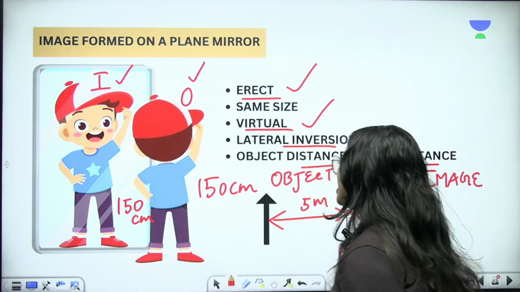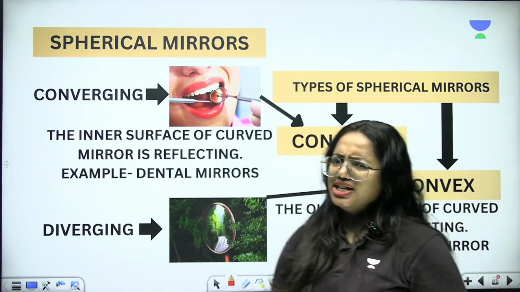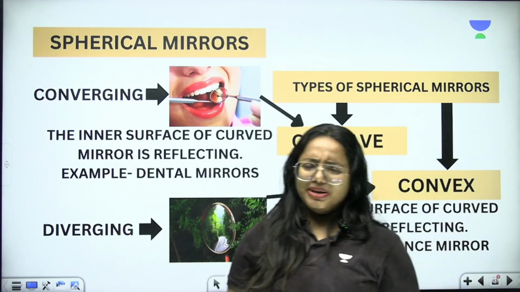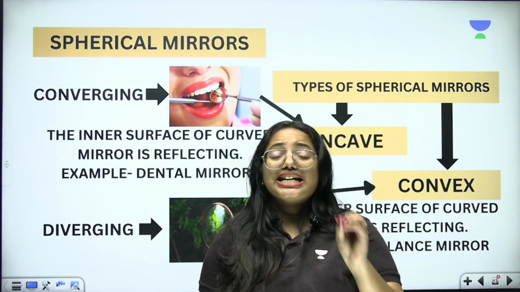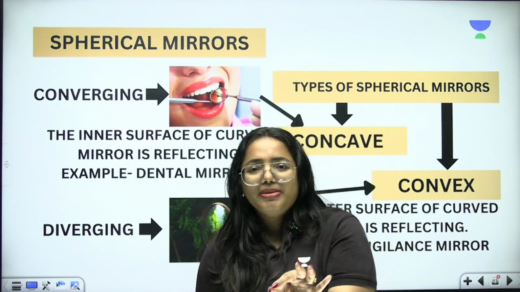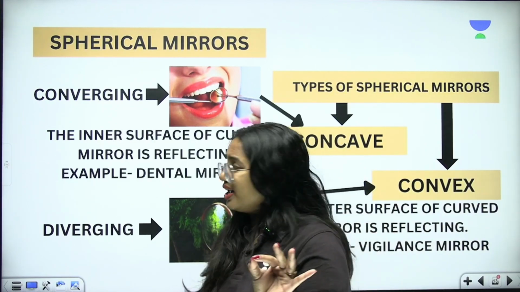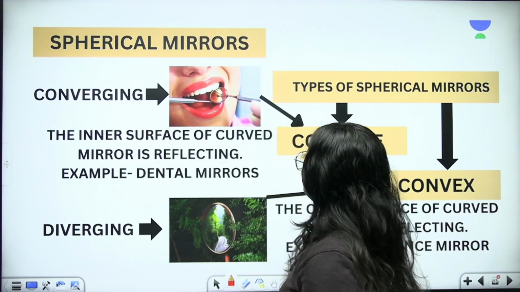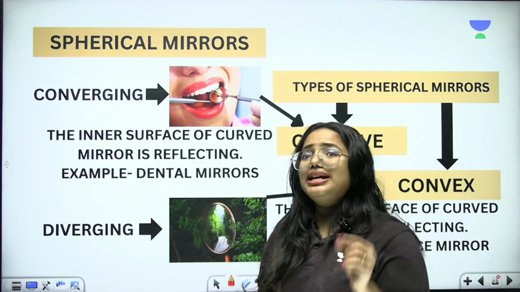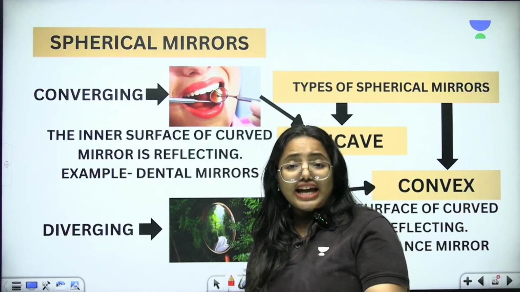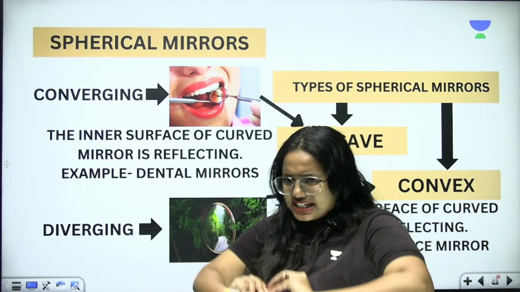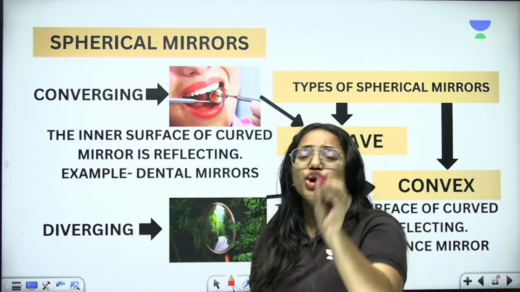So now we are going to learn about spherical mirrors in detail. Spherical mirrors are of two types. What are they? Concave mirror and convex mirror. So concave mirror is known as converging mirror. You have to be very clear about this. Concave mirror is converging mirror. Therefore, this can be utilized to magnify certain objects. So for example, dental mirrors are concave in nature. Why? Because our tooth is very small. So if they want to see it large, then they have to use concave mirror.